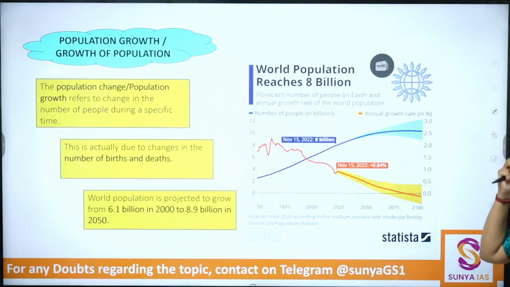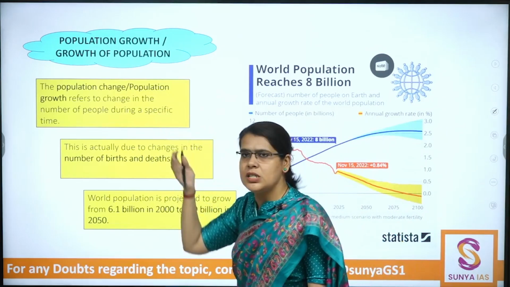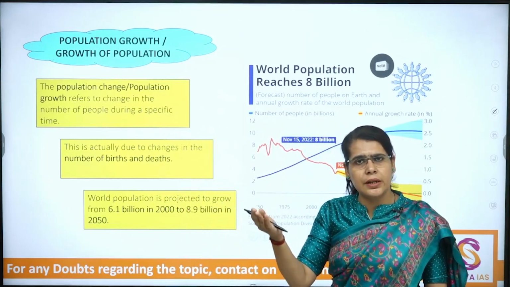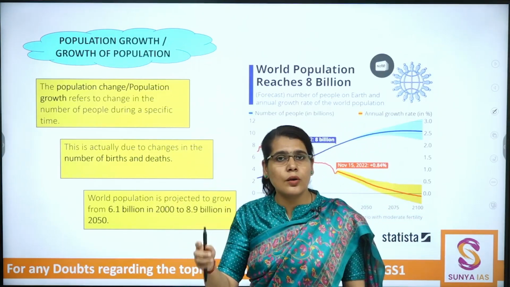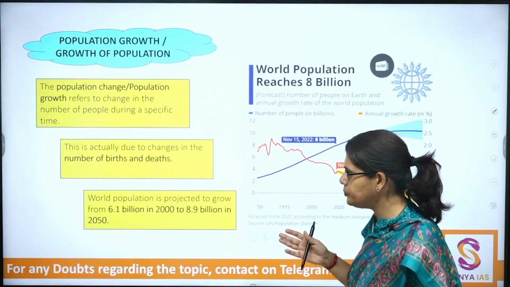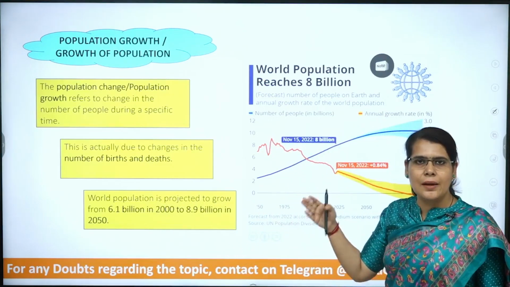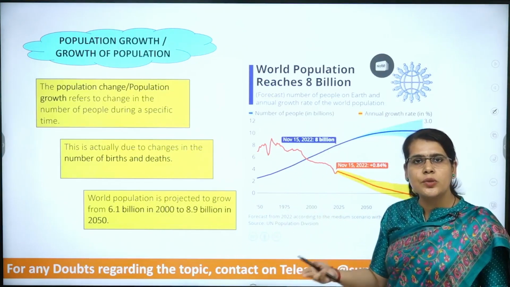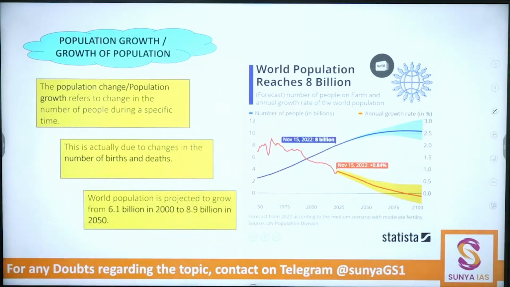Okay. Next, I had started some discussion around population growth or the growth of population, where we had talked about the population chain. That is simple. Okay, crude death rate and crude birth rate. So birth rate minus death rate gives us the account of the population growth, right? That is simple. We understand that. Okay. Now let's start the discussion, very important discussion I am initiating here, which will lead us to different population theories. So please try to understand this particular discussion, okay, so that we will be able to understand the theories